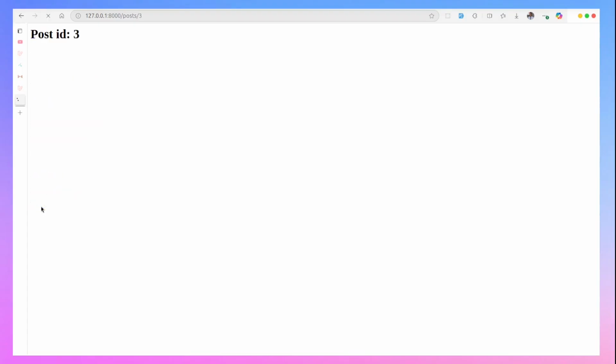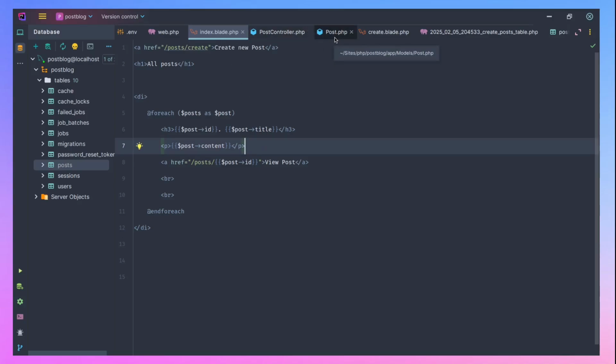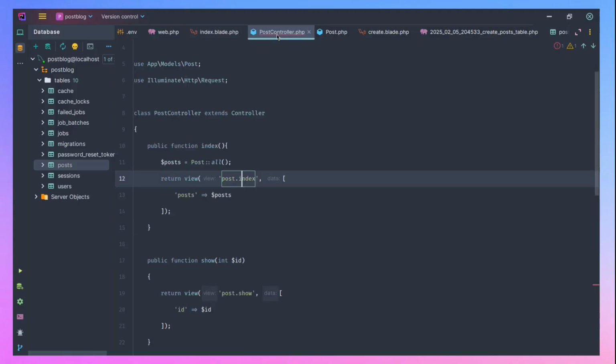So we can view the post. You can see the ID of 3. So let's go back. What I did here is just add a post route, then the ID of the post. So now we are progressing very, very well. So let's see how we can display the details of a particular post.